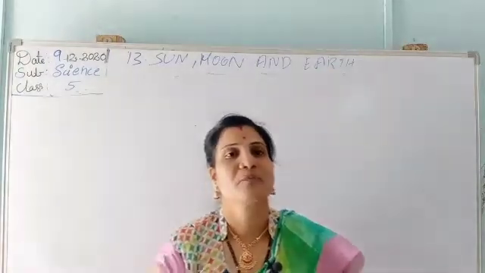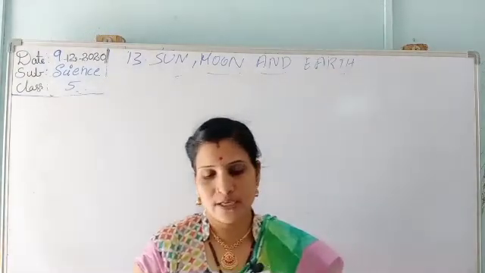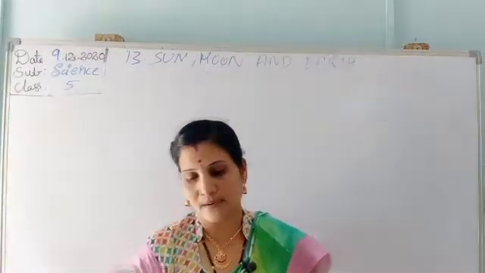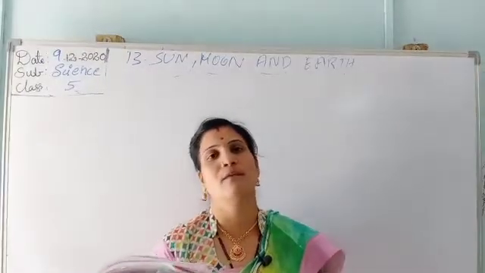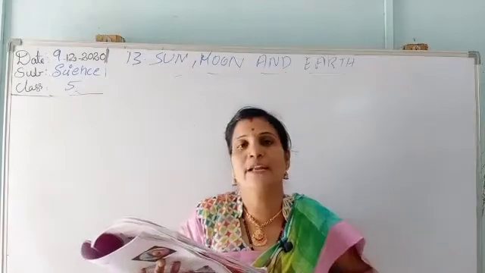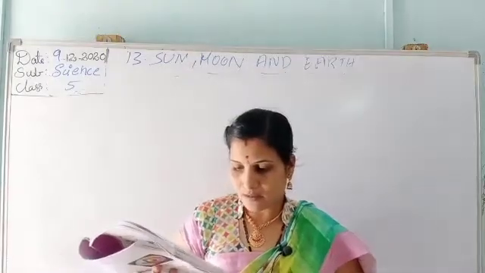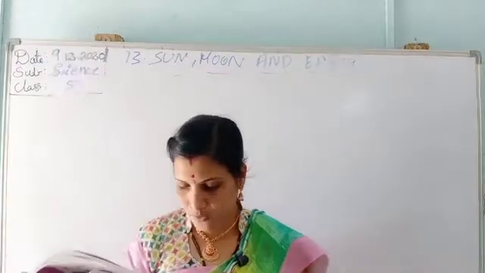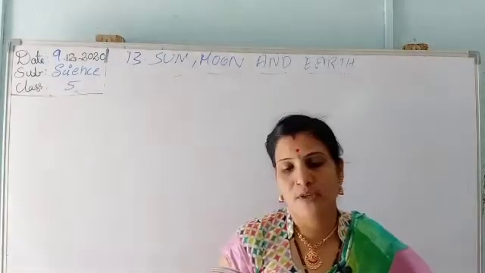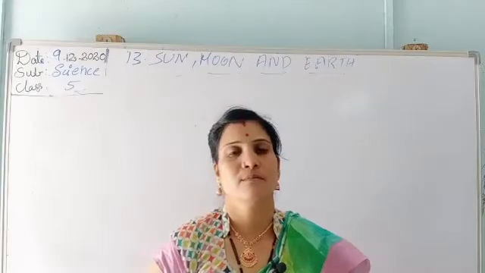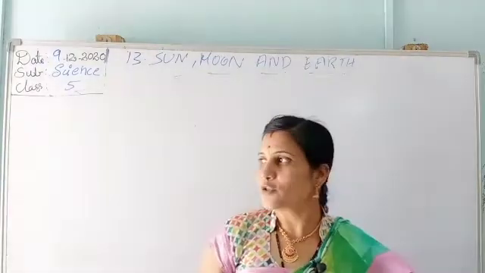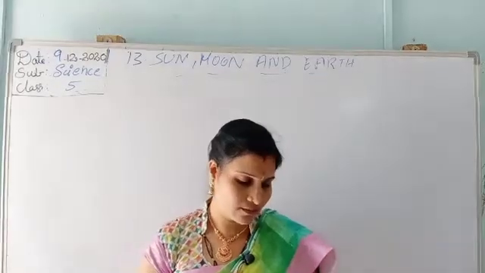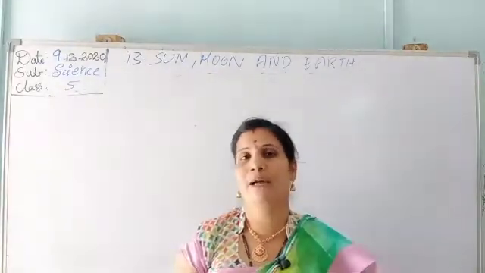Next Jupiter, the largest planet, takes 12 years for one orbit around the sun. Saturn takes 30 years to orbit the sun. Uranus, 84 years. Next Neptune, 165 years. These are the 8 planets we have learned.